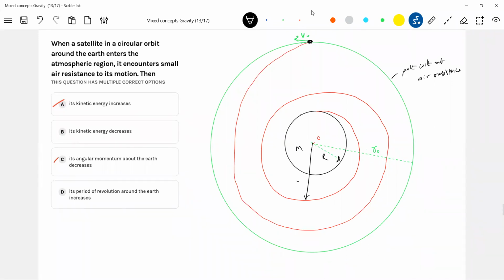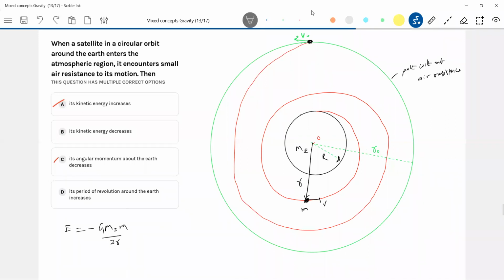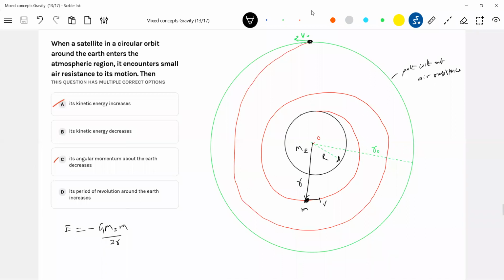I'll ask you some very beautiful questions here. Let me take a certain instant of time. It will be at a radial distance r, and it will have the velocity v. Overall, the energy of the satellite, what is the basic equation? E equal to minus G M m by 2r, we'll write it like this. That is the total energy of the satellite. Now we know that small r will keep on decreasing. Initially it was r naught and finally becomes capital R. So the radius of that particular path is decreasing.